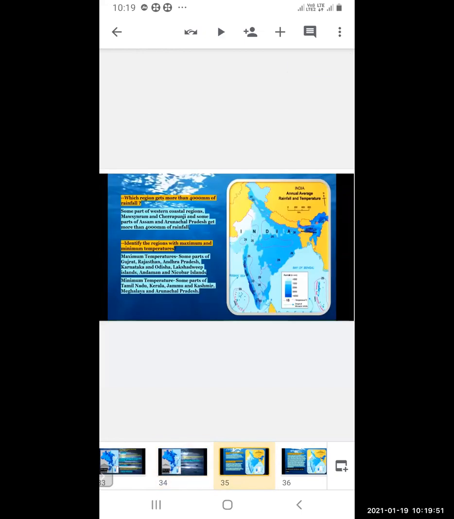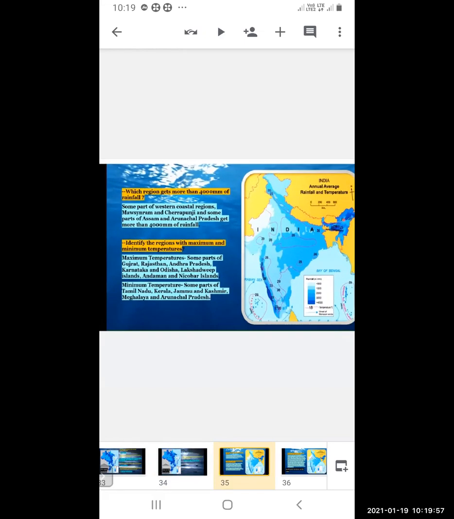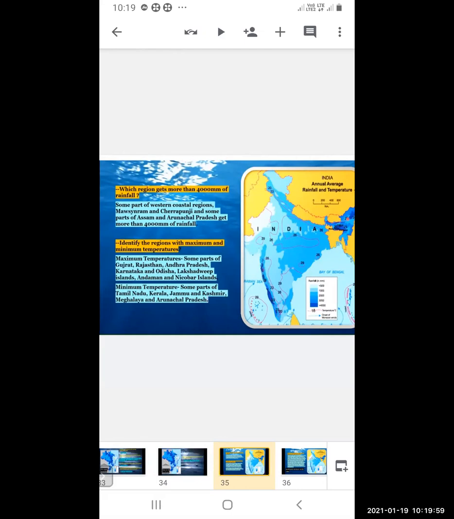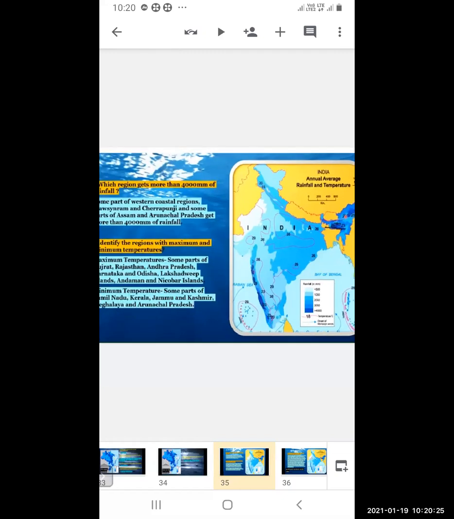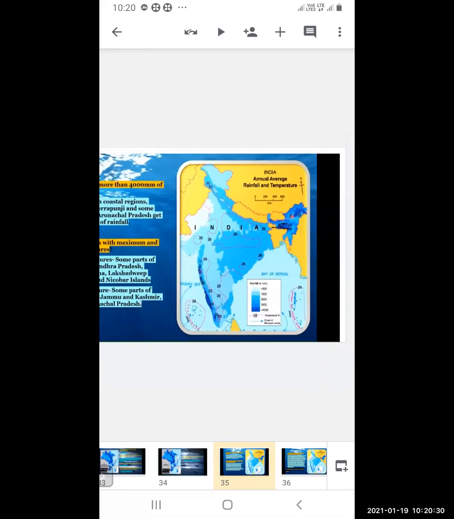Now we will see India. We will see the map of India and we'll answer the question. Now, which region gets more than 4,000 millimeter of rainfall? Now you can see the dark blue color. It is showing the maximum rainfall. Some part of the western coast region, Mawsynram and Cherrapunji, and some parts of Assam and Arunachal Pradesh get more than 4,000 millimeter of rainfall. So you can see here the maximum rainfall is there.